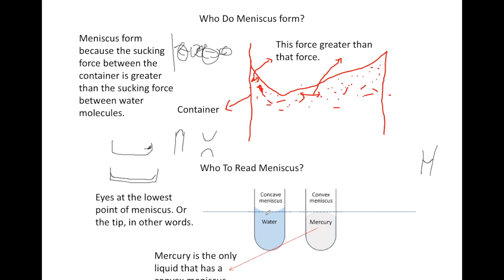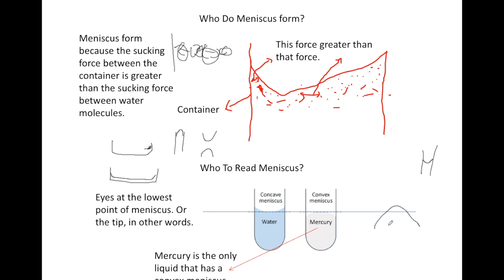Now, how to read a meniscus? Basically, we look at the tip here, the tip of the meniscus. A lot of chemistry teachers will tell you to look at the bottom of the meniscus, but mercury is the only liquid that will form this type of meniscus because its molecular attraction force is stronger than the attraction force between the molecule and the side.